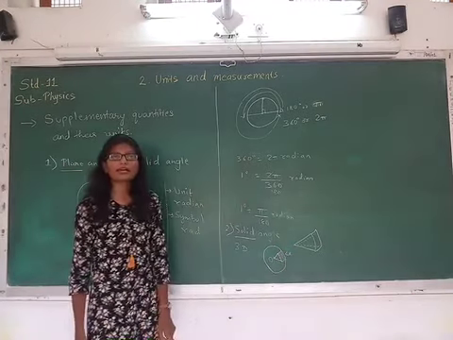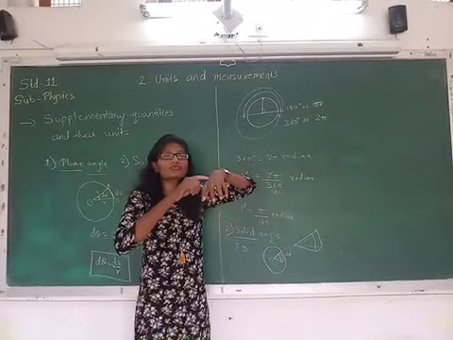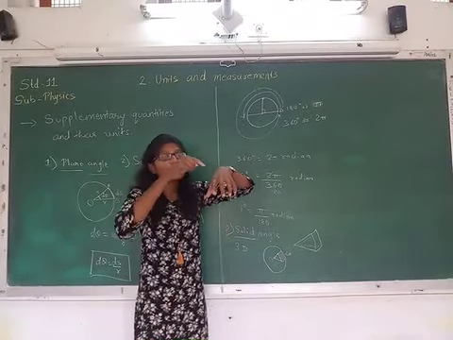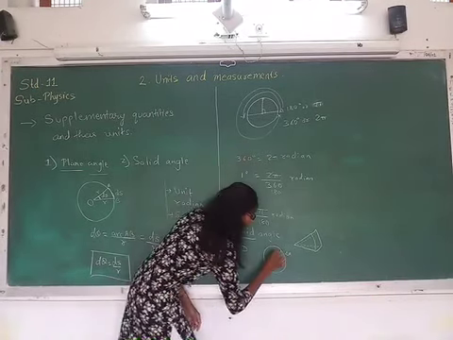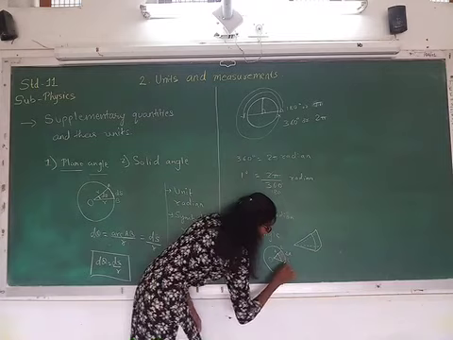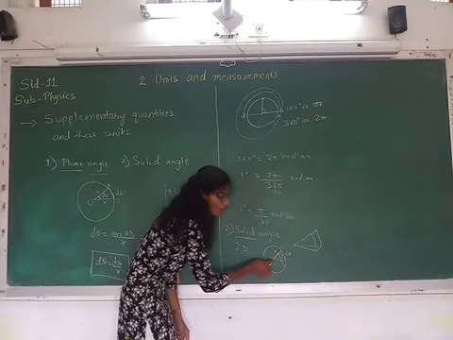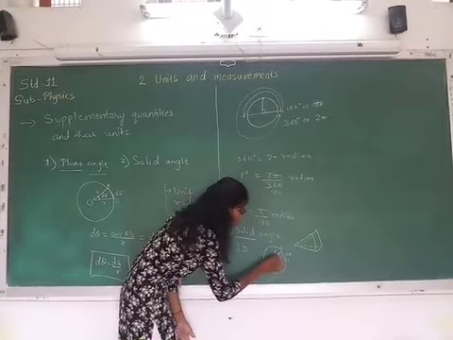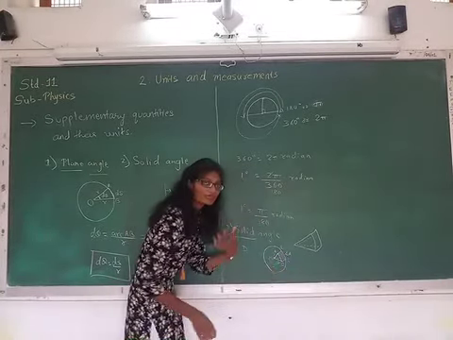Again, from any point on the surface of the sphere up to the center, it will be the radius. Here if I take A, B, C, D, let this area be ABCD. Then from point A to O, that will be radius. From B to O, that will be radius. From C to O, that will also be radius.